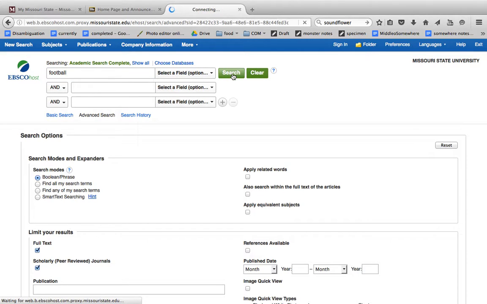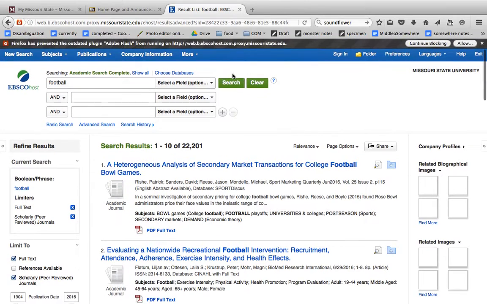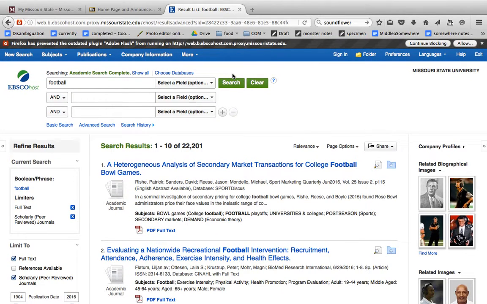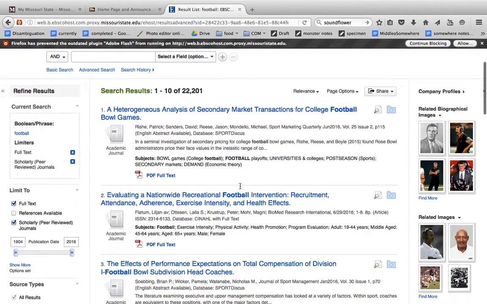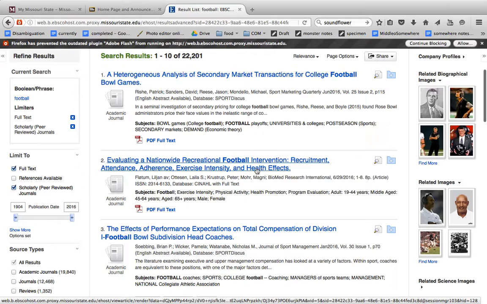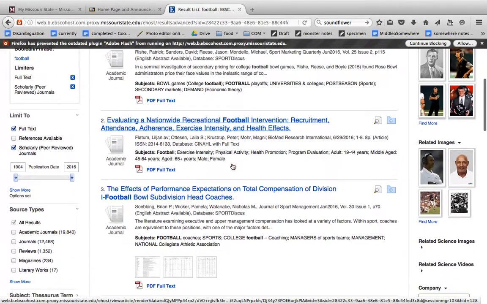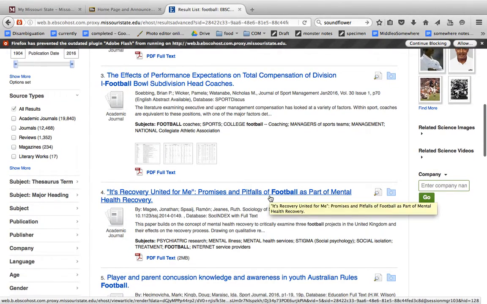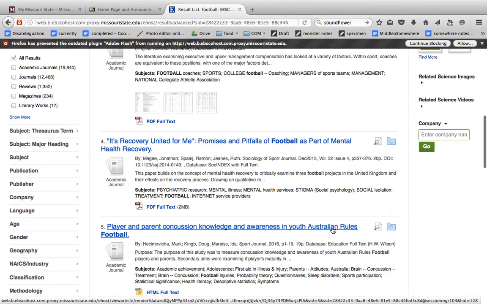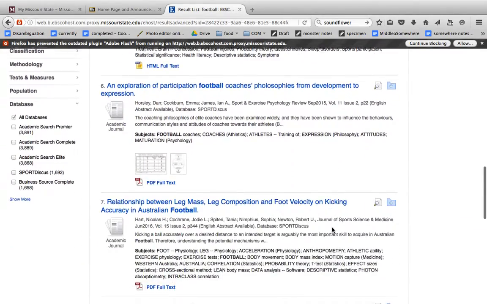What you'll find is we get some pretty specific results here. Not just general articles on football like we had earlier with the encyclopedia, but we're talking about secondary market transactions here. We're talking about health effects. We're talking about compensation, mental health recovery, Australia for some reason, and on and on.